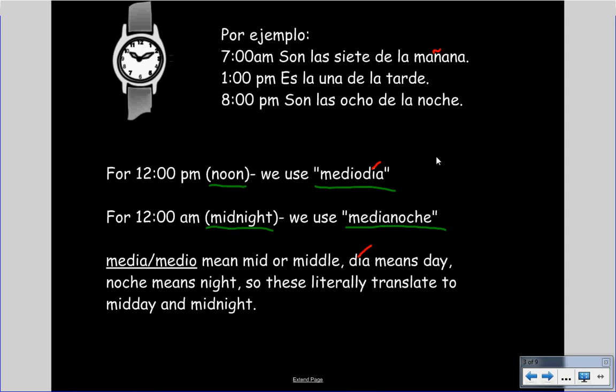We do have additional phrases that we use for 12 noon and 12 midnight. We use mediodía for noon and medianoche for midnight. And the reason for that is because media and medio mean mid or middle. Día means day, noche means night, so when you translate these, they literally mean midday and midnight.